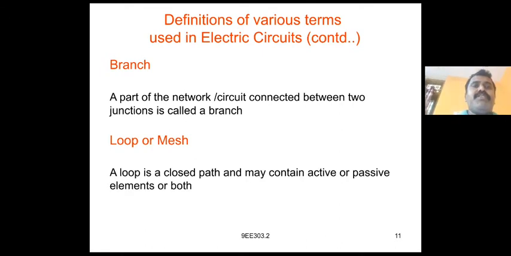Loop or mesh. We are talking about the electrical circuit and network. A loop is a closed path and may contain active or passive elements or both. It is the path in the electrical circuit or network which connects the active and passive elements together.